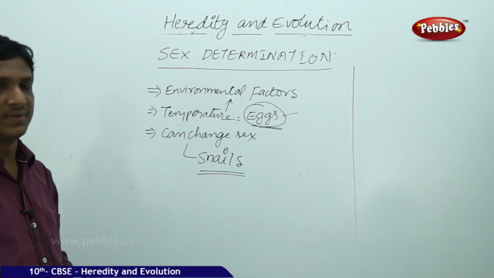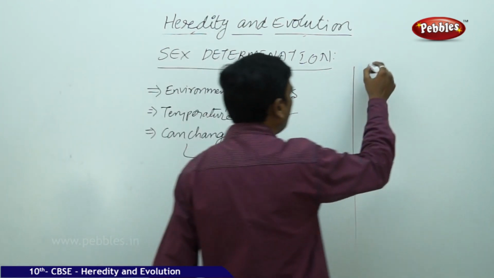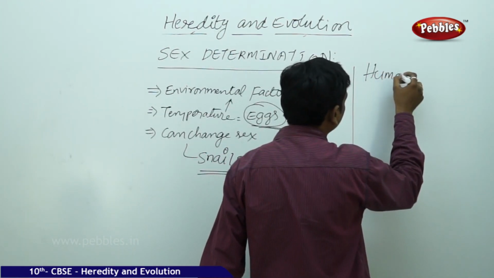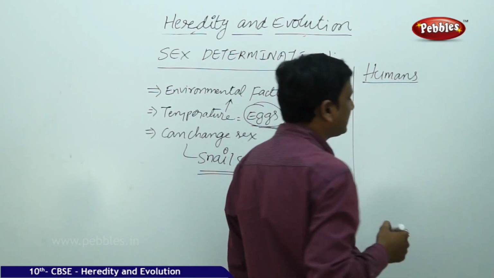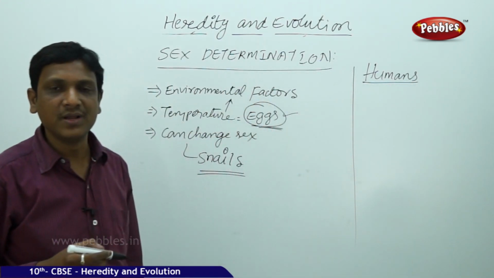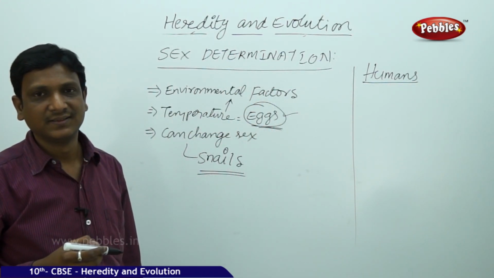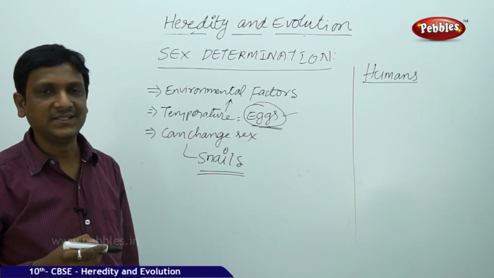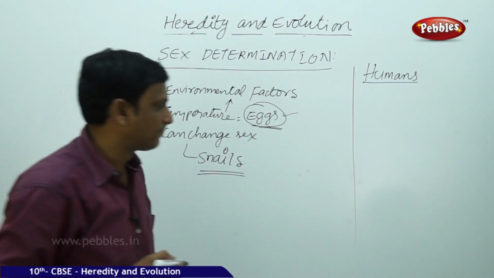Let us talk about humans, how the sex is determined in humans. In humans, the sex determination takes place purely by genes, depending upon the genes acquired from both mother and father.